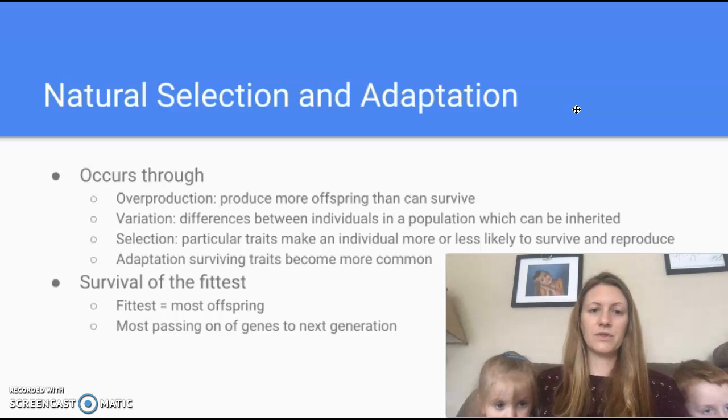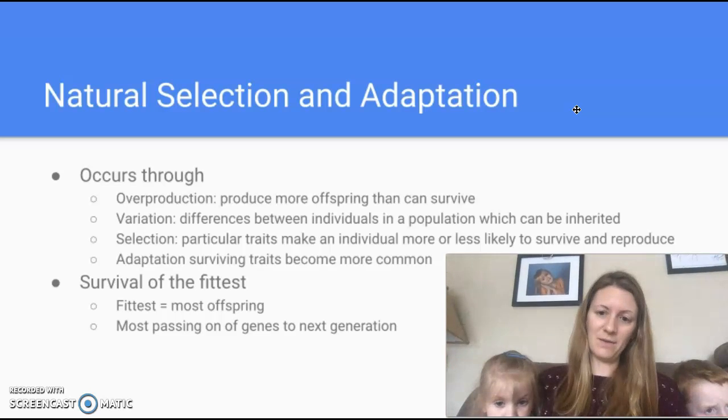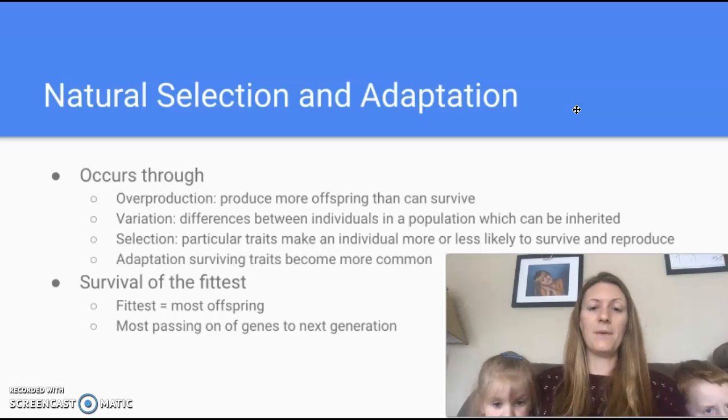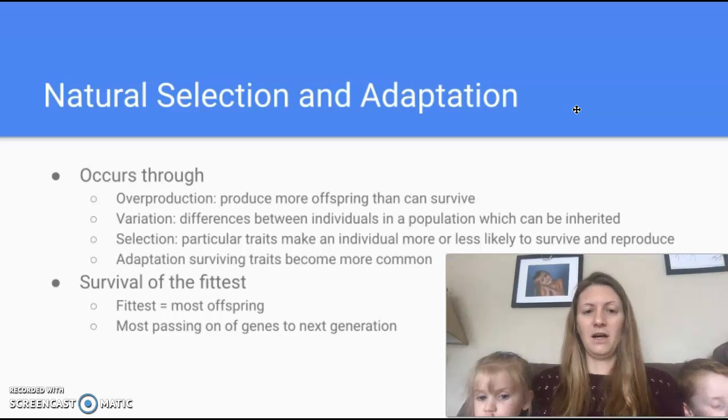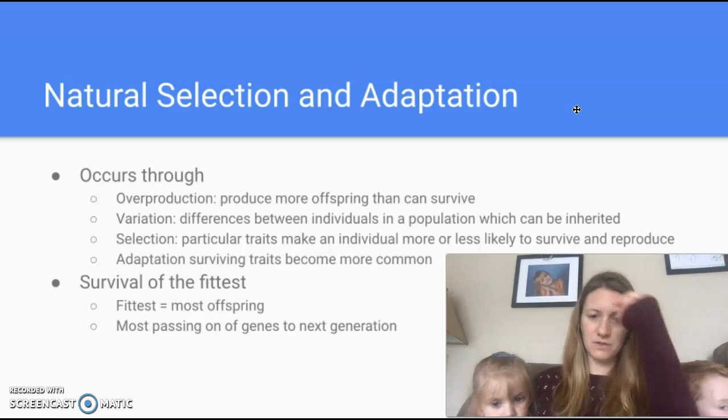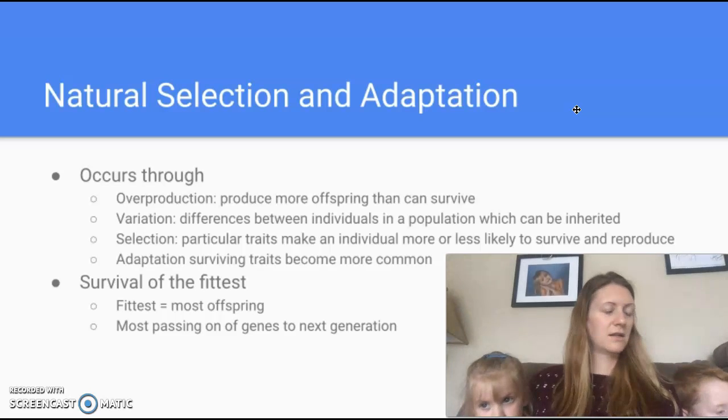So this occurs through an overproduction, so you can produce more offspring. Like, as you know, seahorses have like 500 babies at once. Not all of them survive, but because they have so many, a lot of them are likely to survive. It also depends on the variation. You have to have variation in the population in order to be able to produce these changes. And then some of those variations have to be